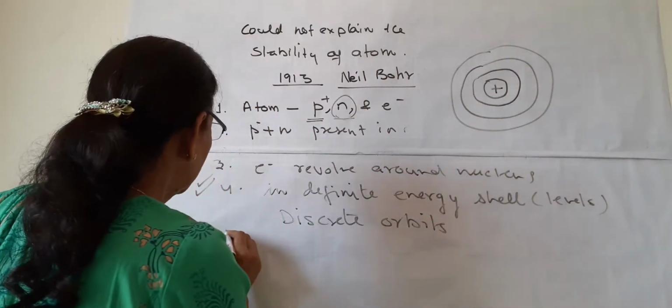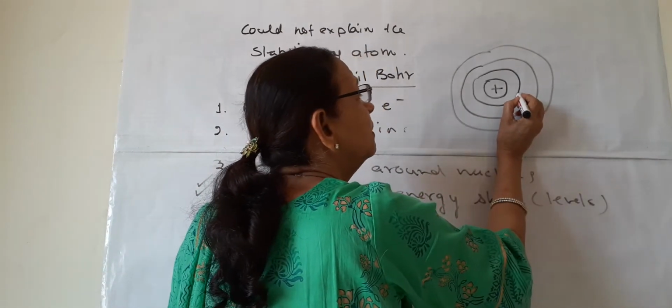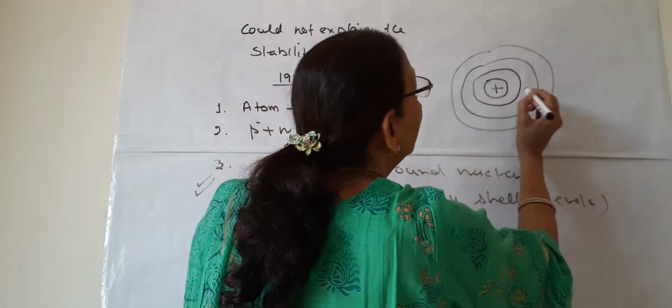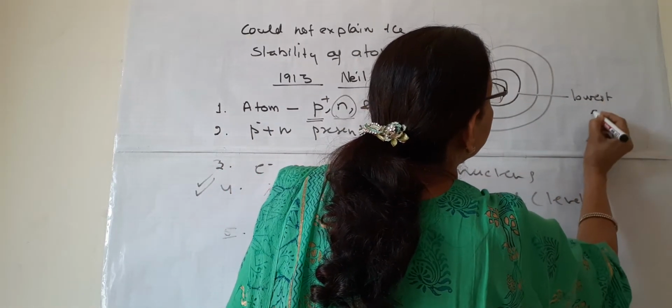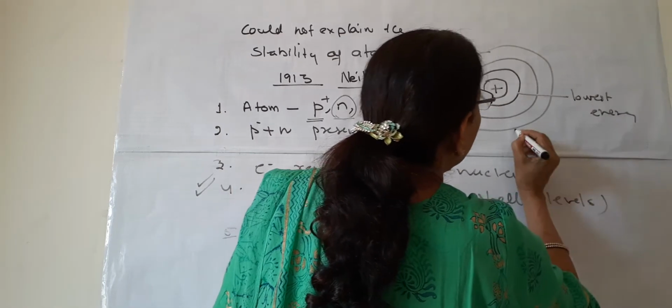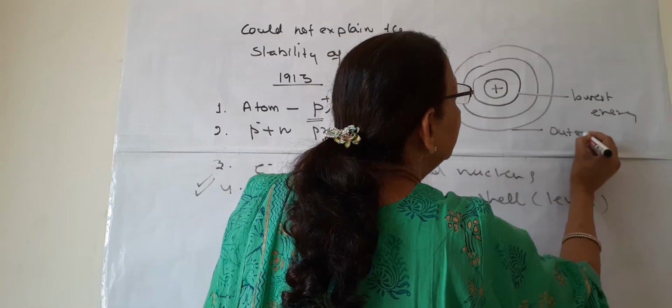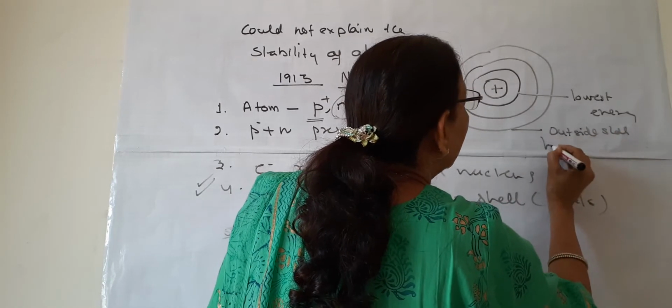Now the fifth point will be the shell which is near to the nucleus. It is having lowest energy. And farther, which is the outer or outside shell, it is having highest energy.